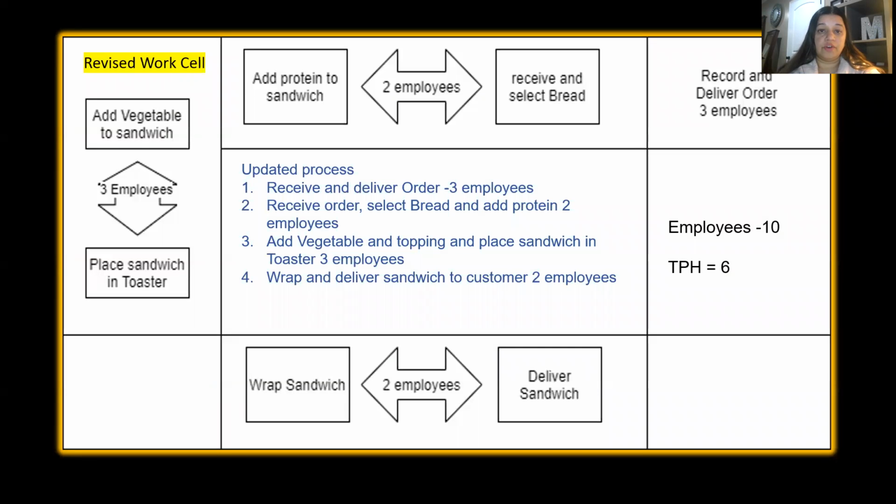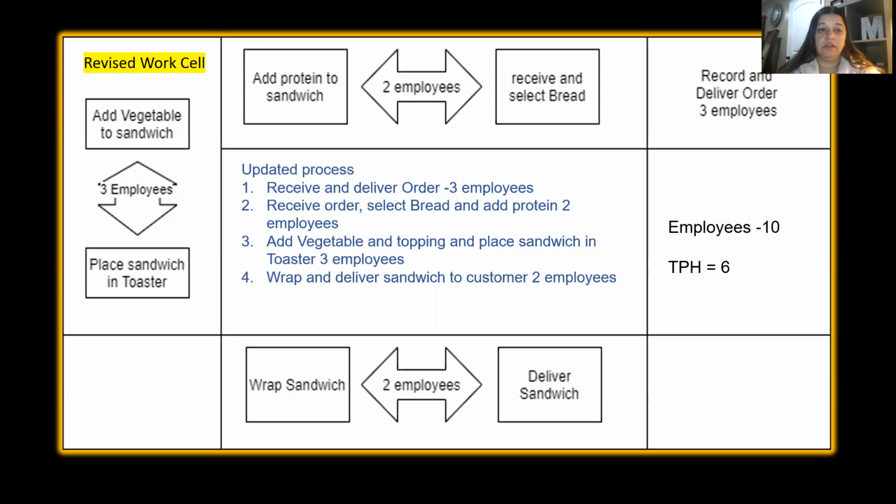Once all of that is governed, I have redesigned my line in a U shape, record and deliver orders starting from the top right and moving to receive and then add protein to the sandwich, which has 2 employees, and then moving to station 3, which has 3 employees, which is add vegetables to sandwich and place sandwich in the toaster.